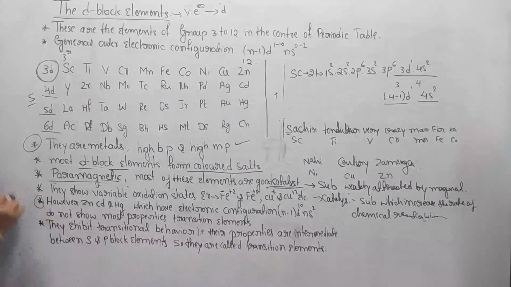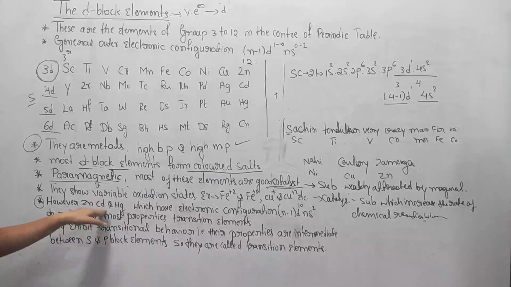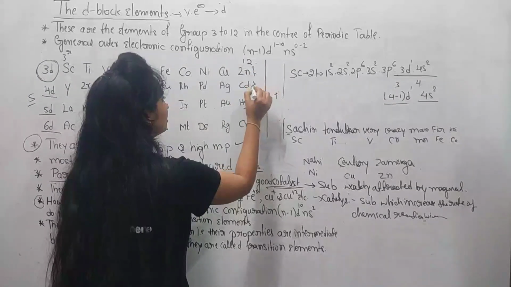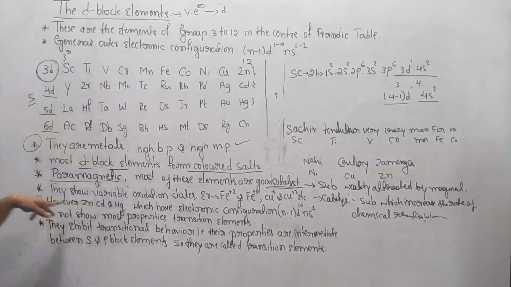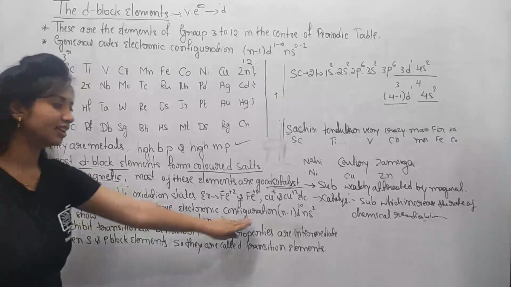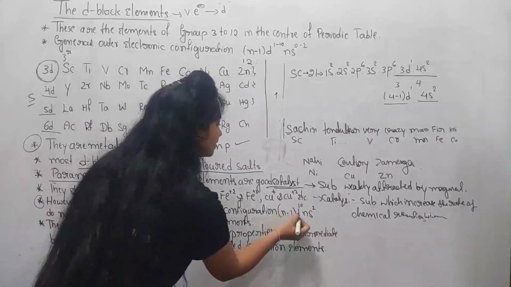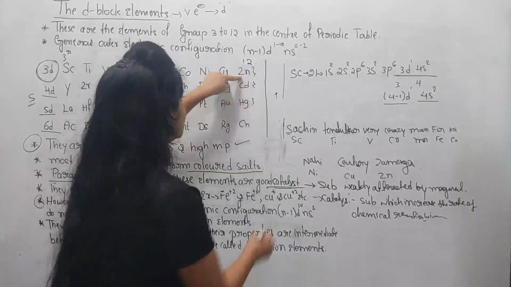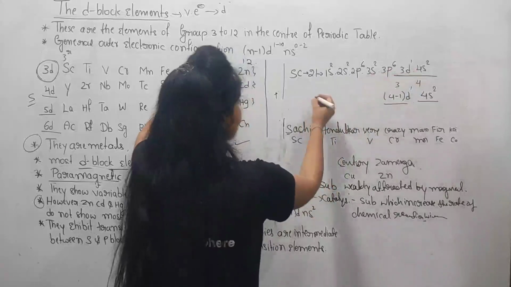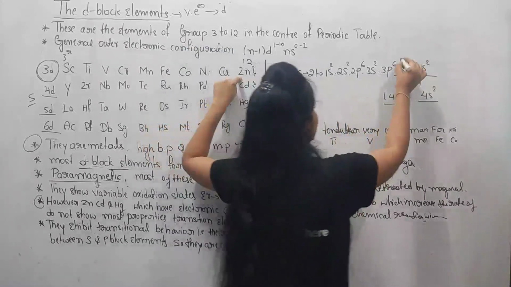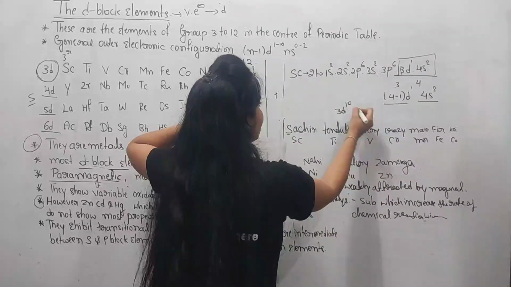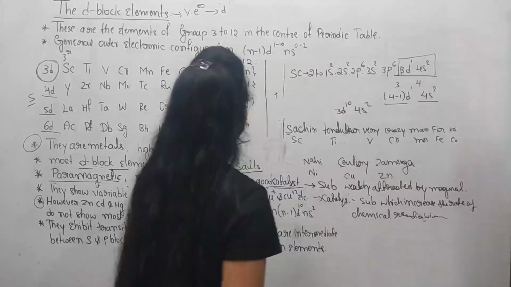And the next point is, however, zinc, cadmium and mercury. Just observe zinc, cadmium and mercury, which have the electronic configuration (n-1)d10 ns2. The zinc outermost shell electronic configuration is 3d10 4s2.